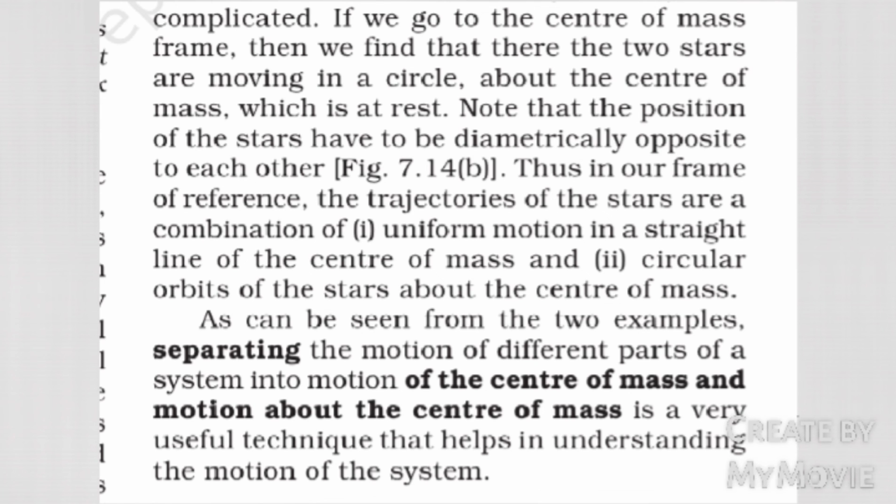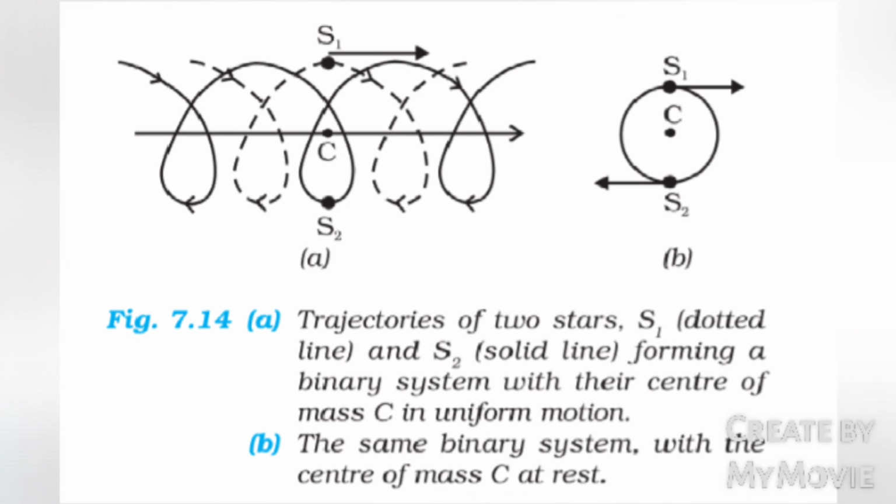Figure 7.14a. Trajectories of two stars S1, dotted line, and S2, solid line, forming a binary system with their center of mass C in uniform motion. B. The same binary system with the center of mass C at rest.